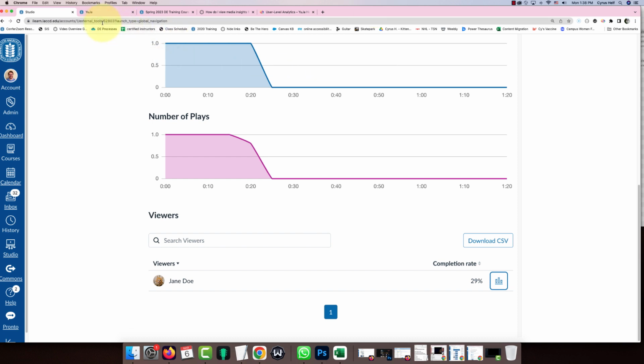And I will say Yuja will also show the YouTube analytics, but only if you import the video as a YouTube link, not just embed it as a YouTube link. And I do have a video that shows that process, but we're not going to cover that in this video. This was just a comparison and showing you how to access those analytics in both Yuja and Canvas Studio.